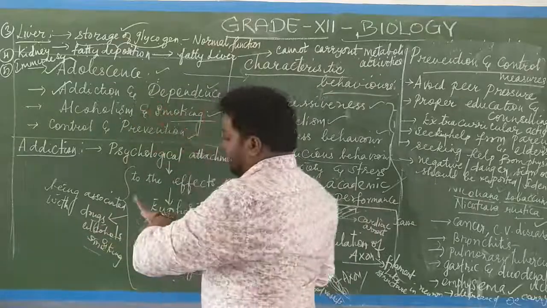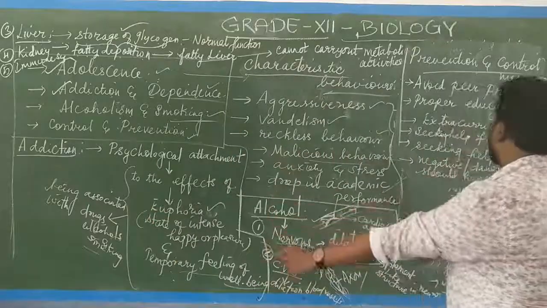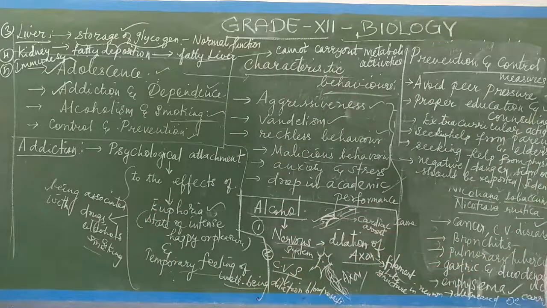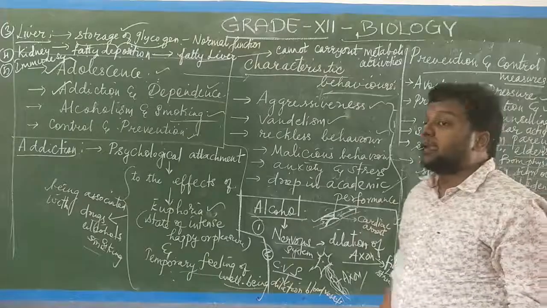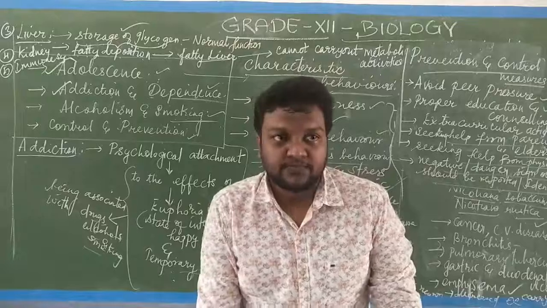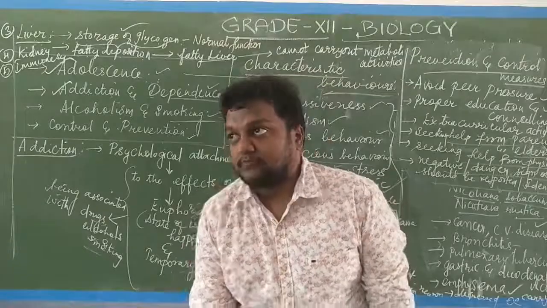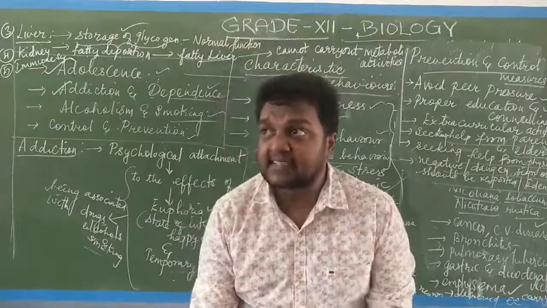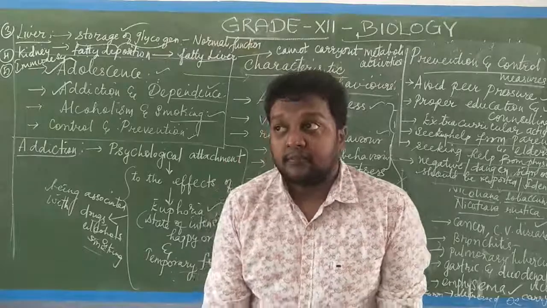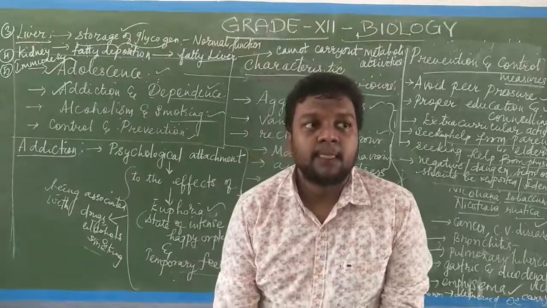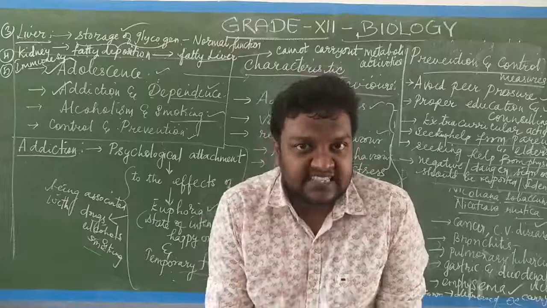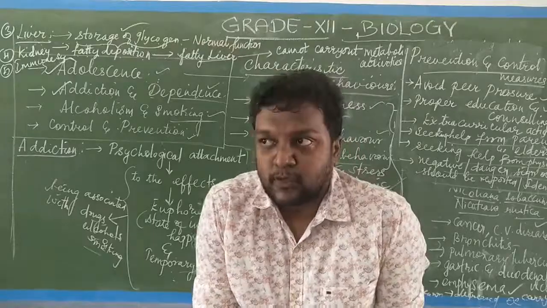Control and prevention: we have to avoid peer pressure, have proper education and counseling, extracurricular activities, seek help from parents and elders, and seek help from the physician and medical care. Negative and danger signs should be reported and identified. So the chapter is over. Human health and diseases are completed now. From the next class we'll start with food production, the next chapter.